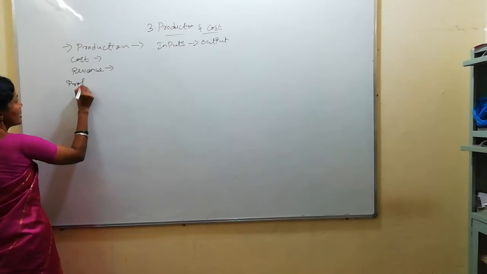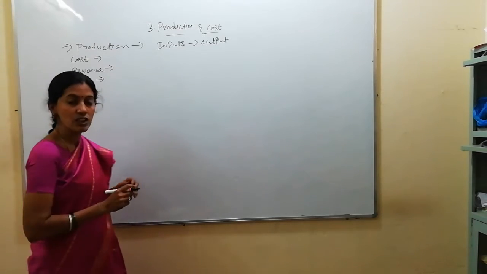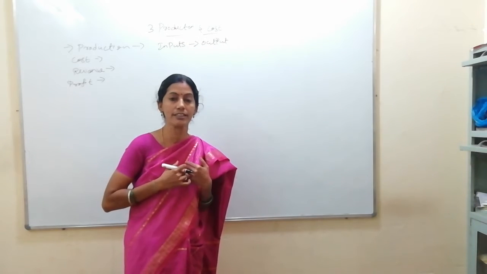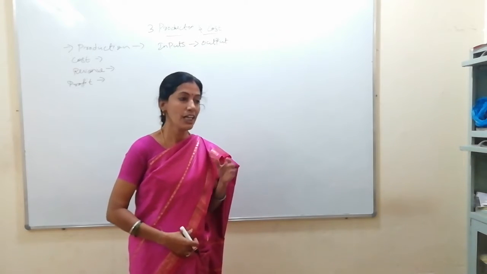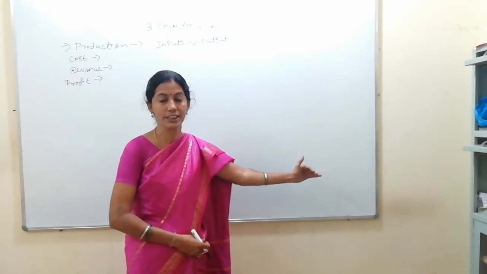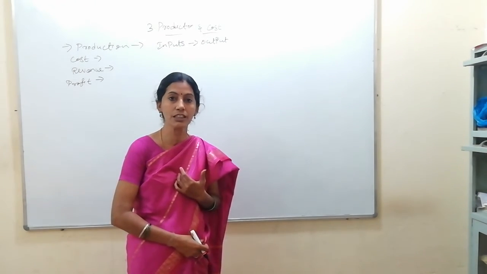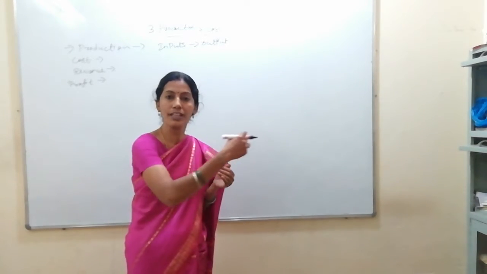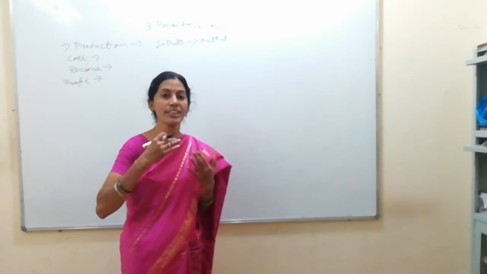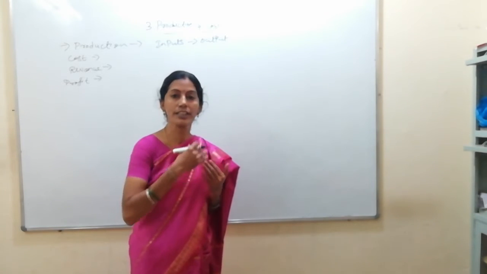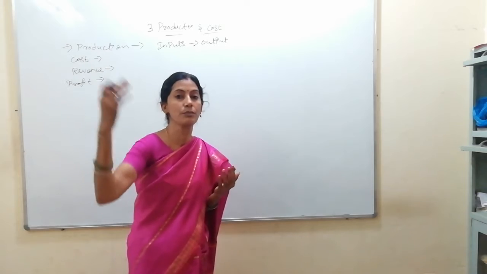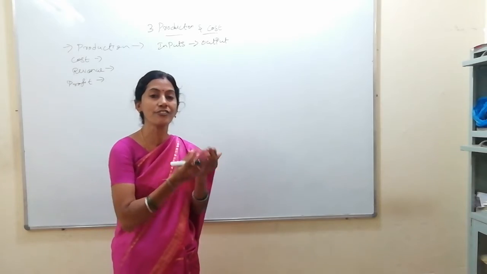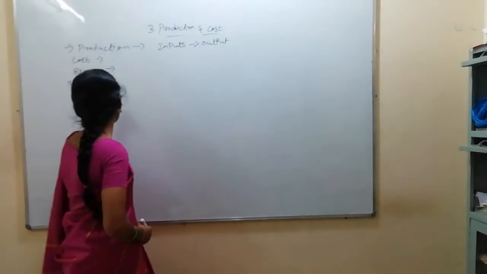What do you mean by profit here? Once I sell my goods and services in the market, I receive the revenue. I am the organizer, so after receiving my revenue, I have to pay the remuneration for my factors of production. If the land is my own, I need not pay the rent. Suppose I appoint labor, I have to pay wages for the labor. And capital, if it is my own asset, I need not pay the interest. Suppose I borrow from a bank or other people, I should pay the interest. And at last, profit: the remaining amount is profit, which comes to me. So that is known as profit.